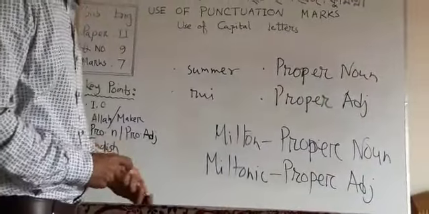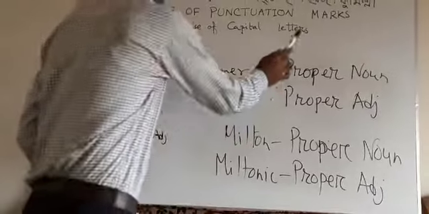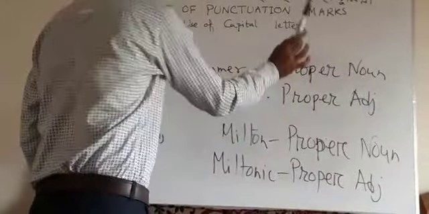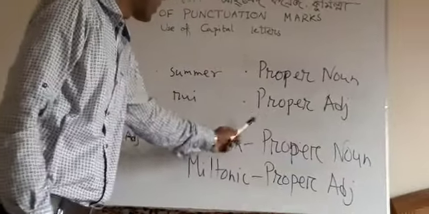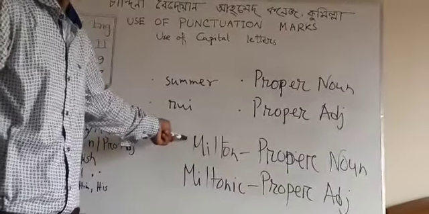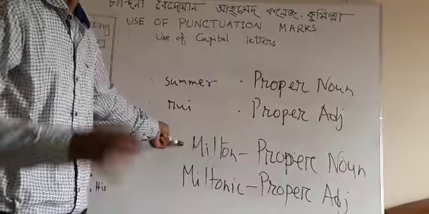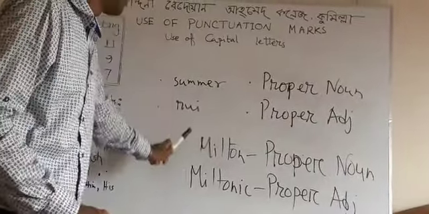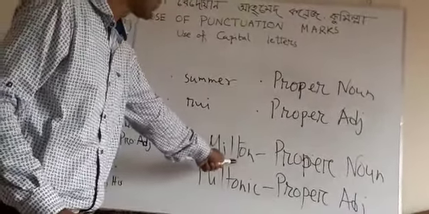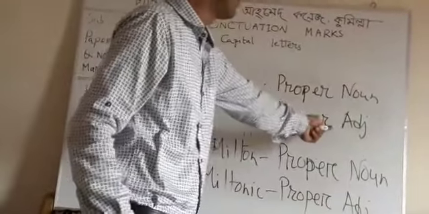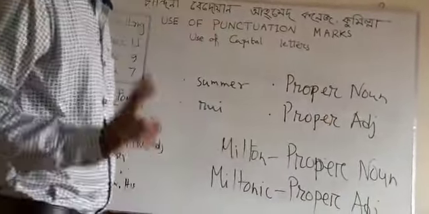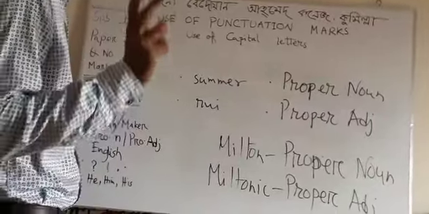Key important point, dear students, I am telling you again. All proper nouns and all proper adjectives should start with a capital letter. Like Milton, the name of a person, a poet, an epic writer. The word Miltonic comes from the word Milton. Similarly, all proper adjectives come from proper nouns. These two types should start with capital letters.